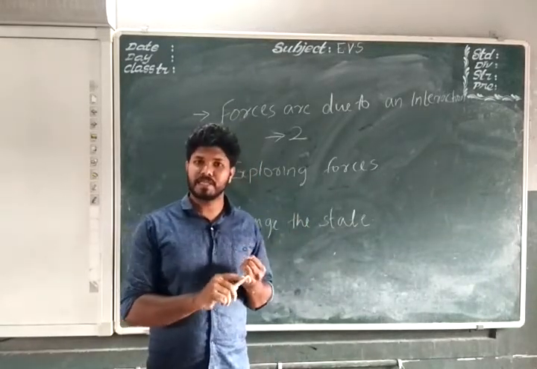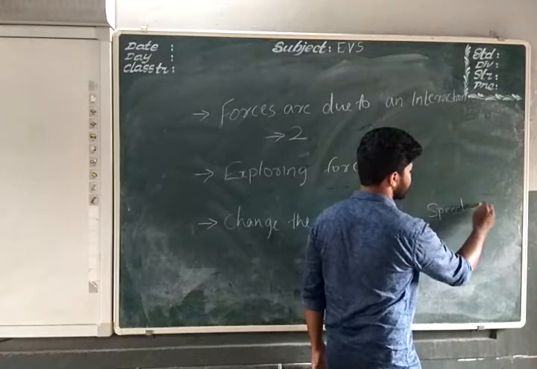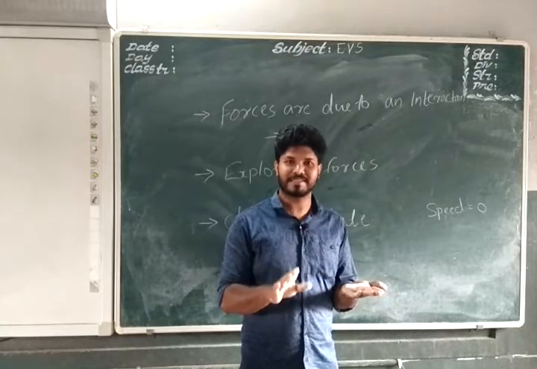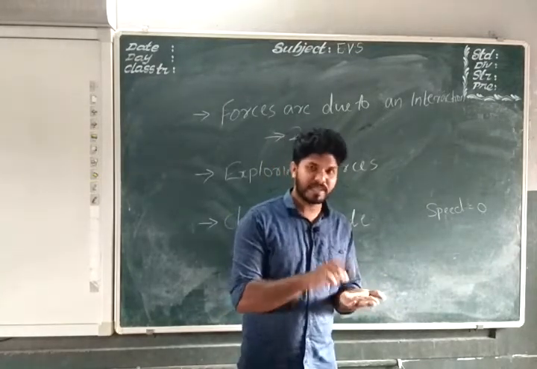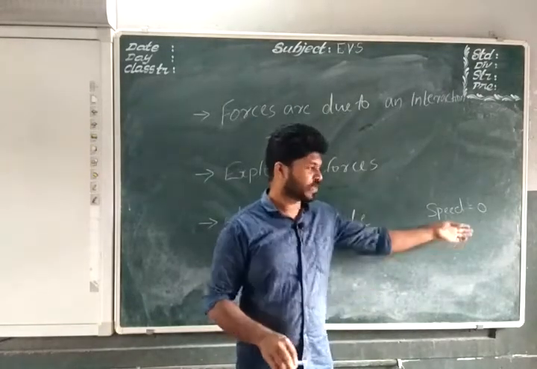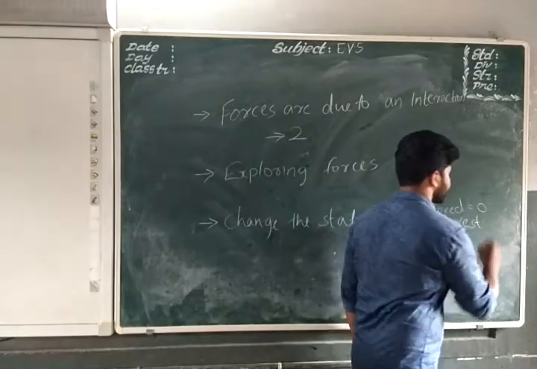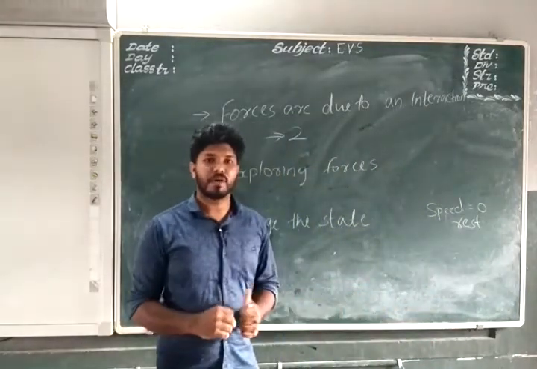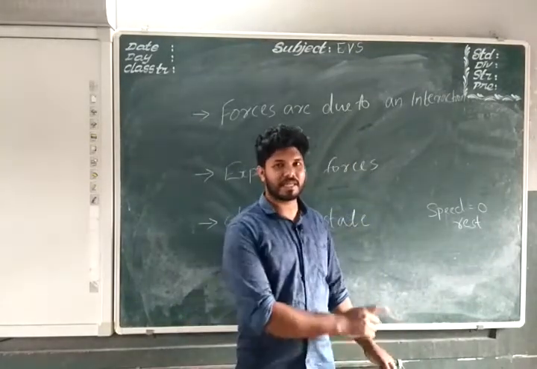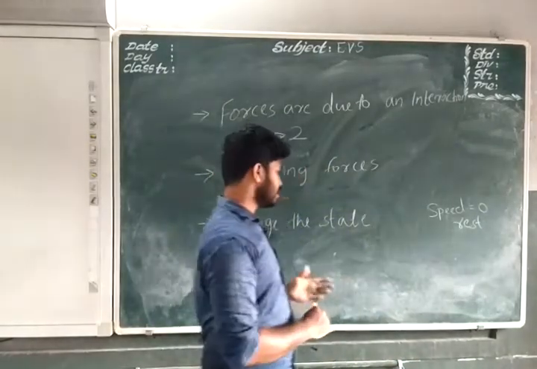A body is said to be in rest when its speed is 0. The chalk, when it is at 0 speed, has no motion. 0 speed means no motion. If it is moving, there will be a speed. Even if it is very little speed, there will be a speed. So if speed is 0, the object is said to be at rest. It is resting, as if it got tired. Now, if it got some speed, it is in motion. And if it is going in a straight line, we need to give some force to make the diversion. So that is the change in the state.